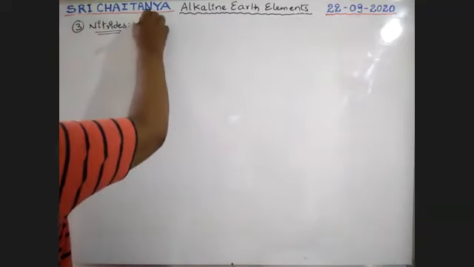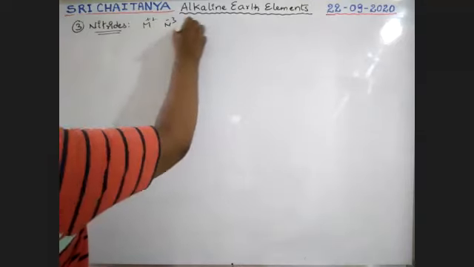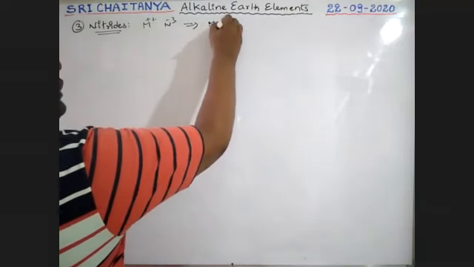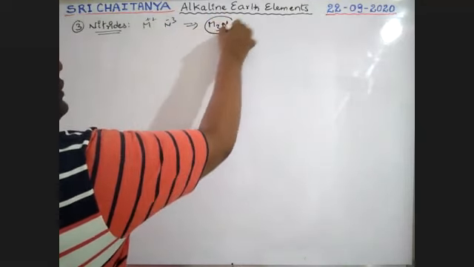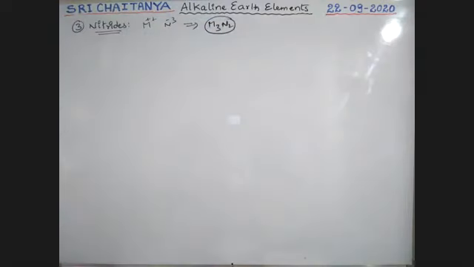Our metal is 2+, nitrogen is 3-. That gives compounds of the type M3N2. This is the general formula of nitrides, boys.